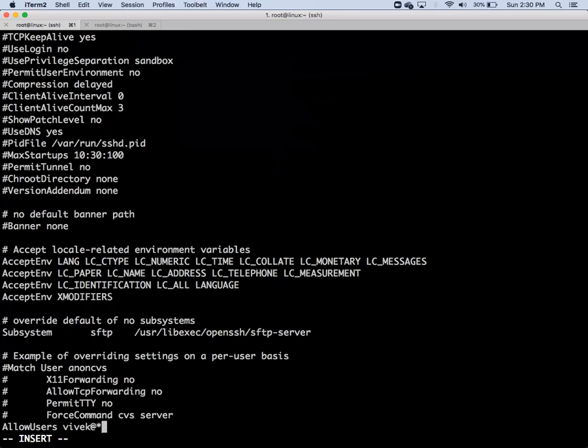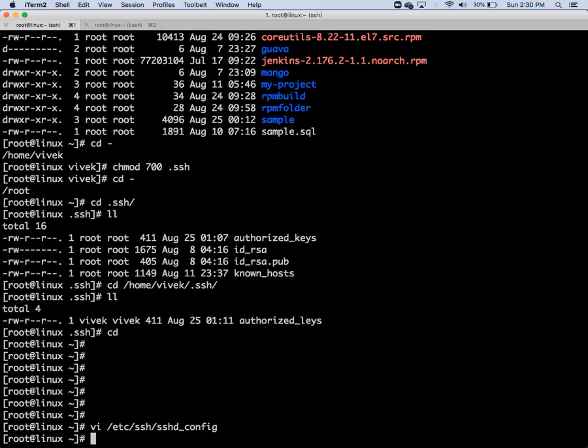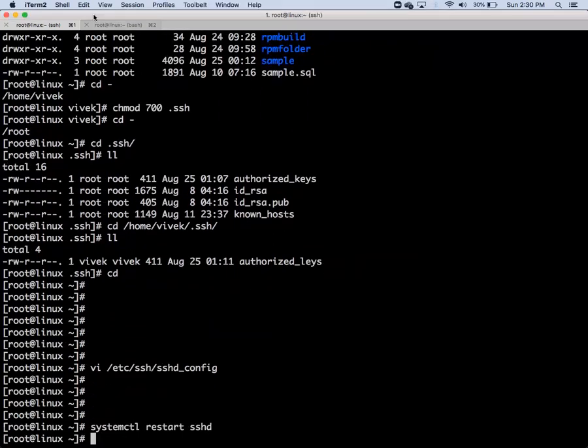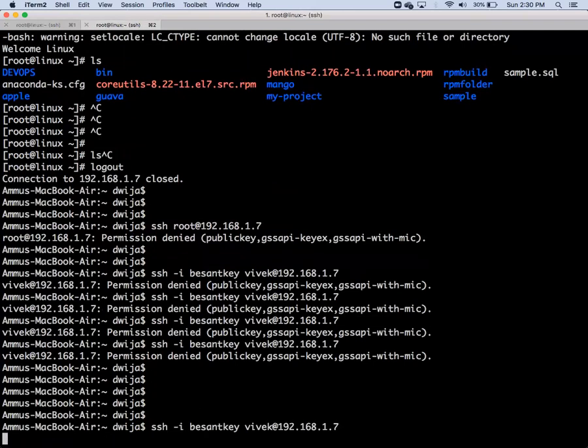@star, any IP. Or better, I will give 192.168.1.7. This is allow users. Allow users. Root at 192.168.1.7. So only 1.7 can log into the system. You have to restart it. Restart SSH. Now go to Besant, Vivek. This should work.